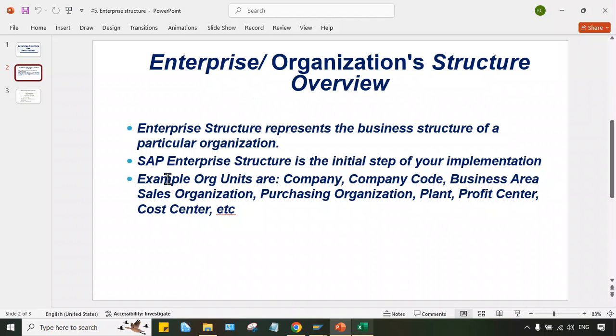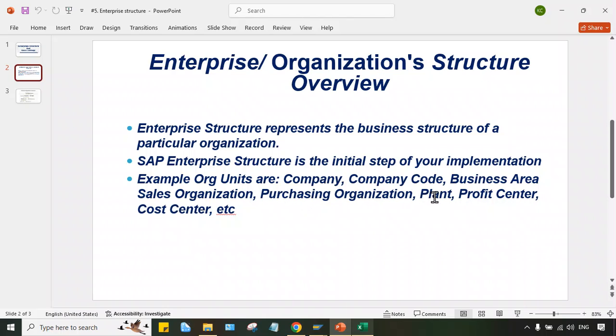So enterprise structure, organization structure, or organizational units are the same thing, so no need to be confused here. Now certain organizational units are company, company code, business area, sales organization, purchase organization, plant, profit center, cost center.